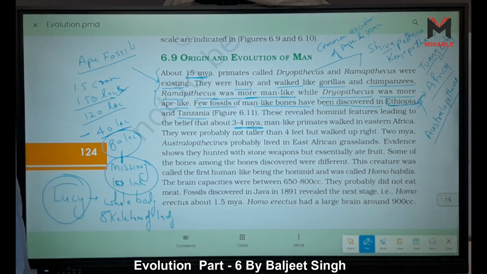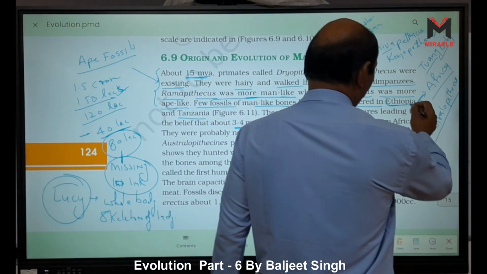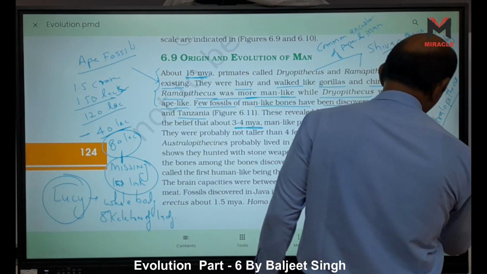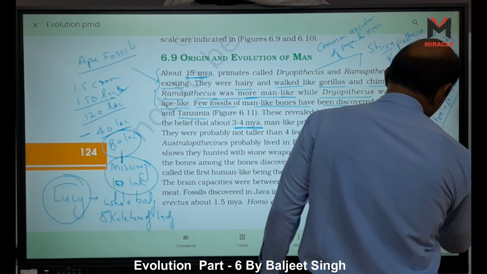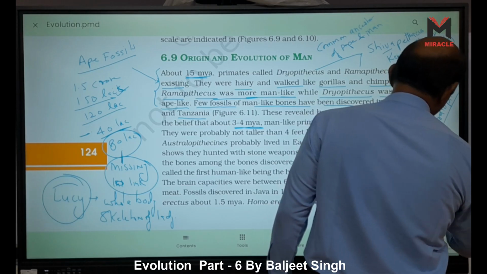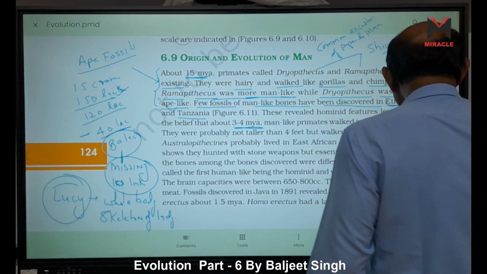I tell you here, Australopithecus boisei. That is a small b, right? Australopithecus boisei.